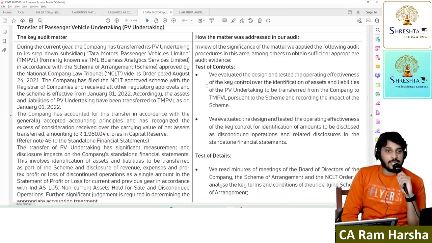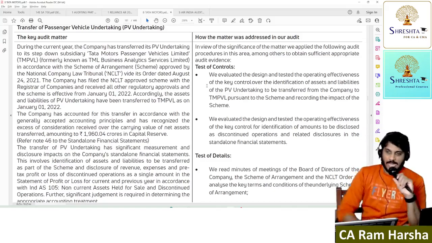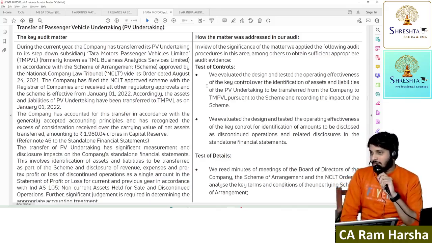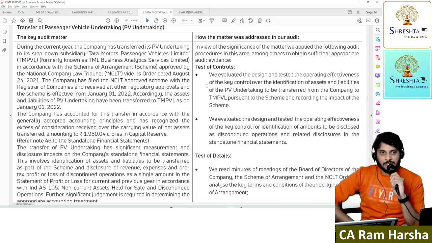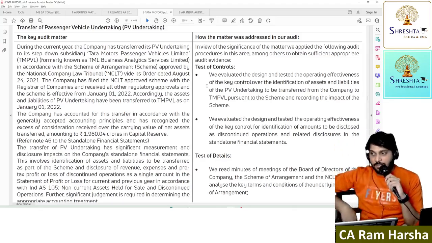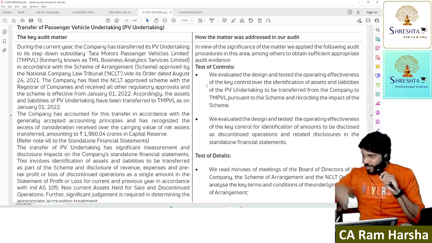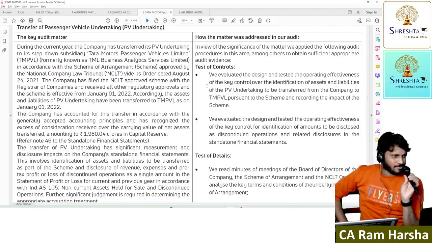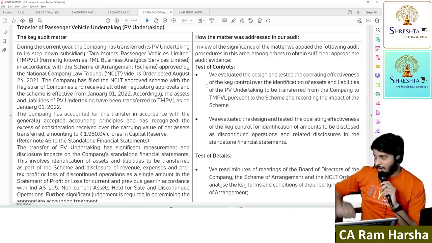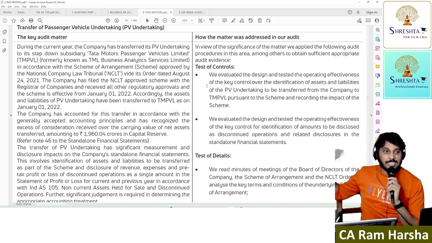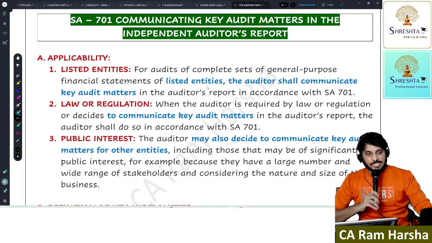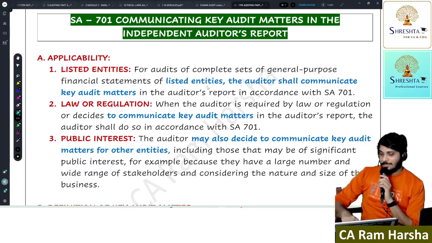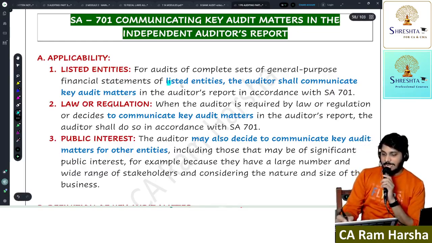How did the auditor audit purchases, how sales? If he didn't speak anything at all, I'll be happy. I'll see the financials, everything super. Suddenly you come and show me, hey, see this amount, this I audited like this. Then I'll immediately question that's how you audited. Correct? If they didn't speak anything, I'd be happy, no? Able to understand, all of you? Then why did auditors comment on this if it is not useful to shareholders? Because it is mandatory for listed entities. For all listed entities, it is mandatory.